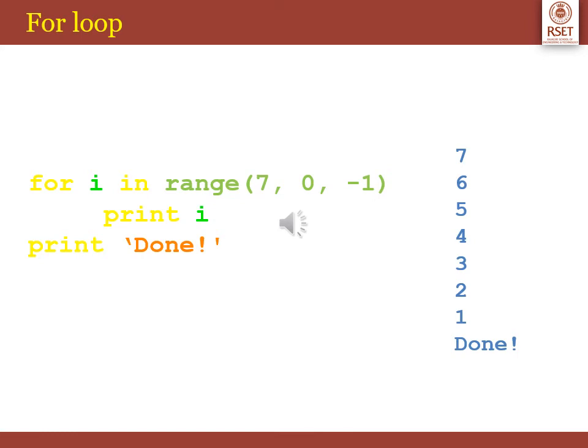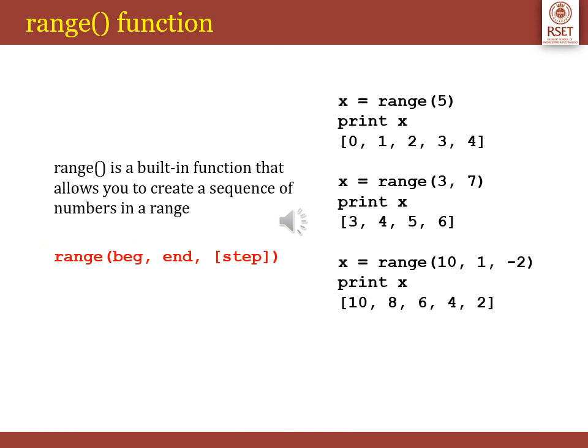The items of the sequence are assigned to the loop control variable one after the other. The for loop is executed for each item in the sequence. With every iteration of the loop, a check is made to identify whether the loop control variable has been assigned all the values in the range. Every iteration of the loop must make the loop control variable closer to the end of the range. So with every iteration, the loop variable must be updated. Updating the loop variable makes it point to the next item in the sequence.